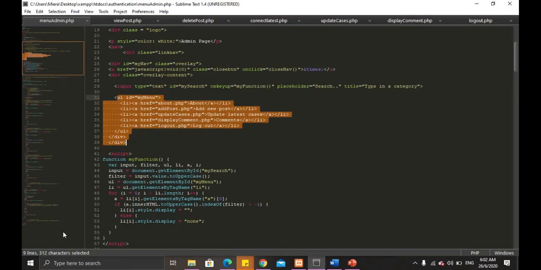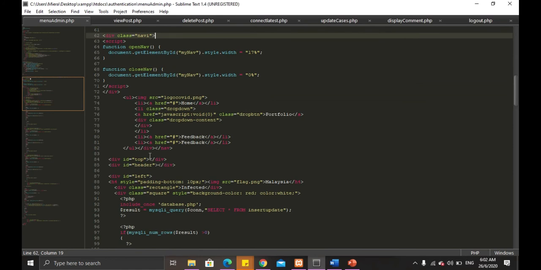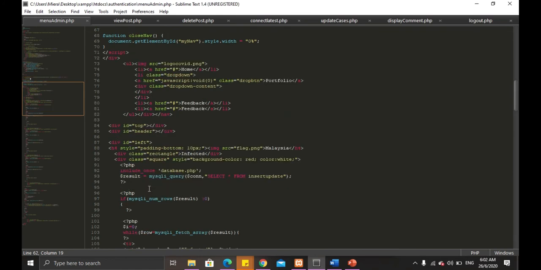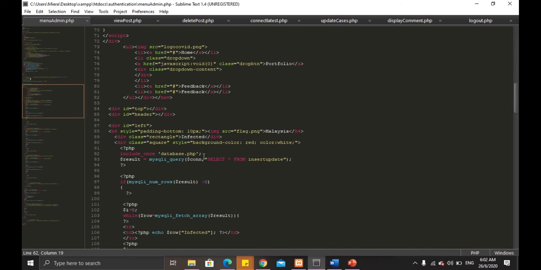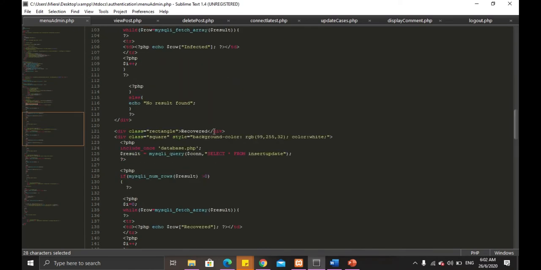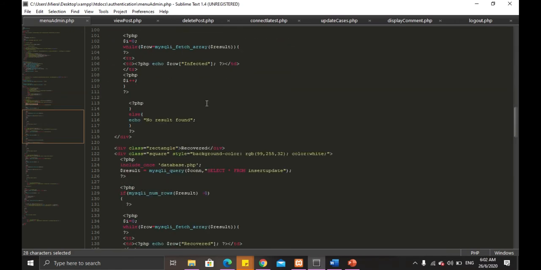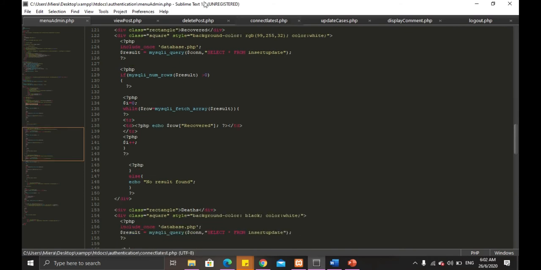Next, this is how we retrieve the latest cases for infected, death, and also recovered cases. So we need to connect with the database file and then do the MySQL statement. We did it for the three attributes, which are infected, recovered, and also death. So this is how we retrieve and display it in the page.